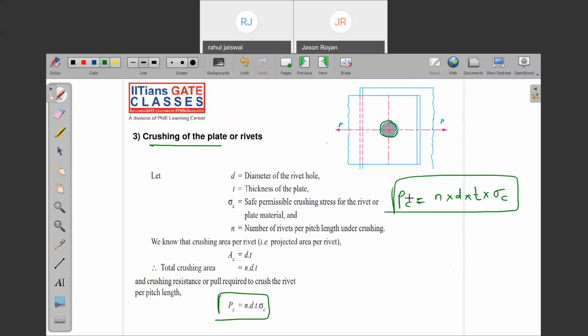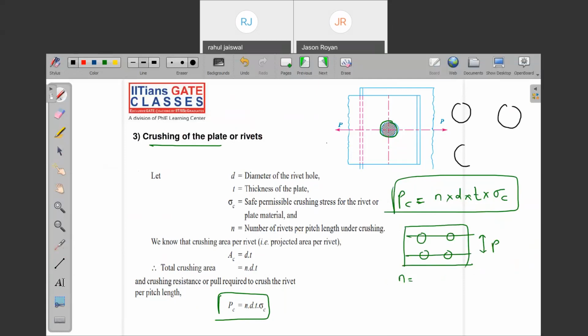Of course, N is the number of rivets per pitch length, with T, D, and sigma C. My dear friend, does anybody know the meaning of how to calculate N? Let me ask you a question. These are the rivets. Is it a single row or double row? Double row, let's say a lap joint. Now tell me the N value here. This is the pitch. What is the number of rivets per pitch length here?